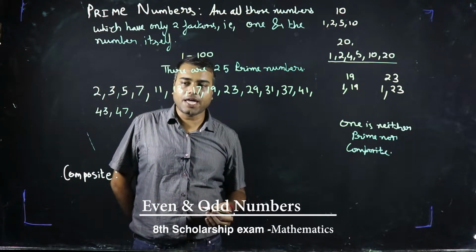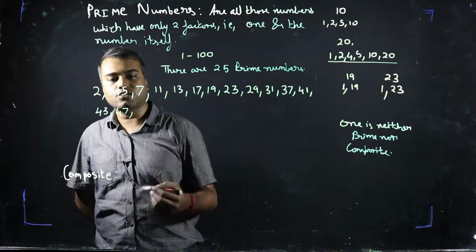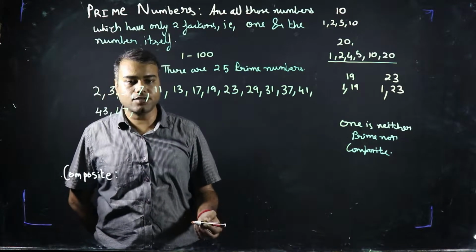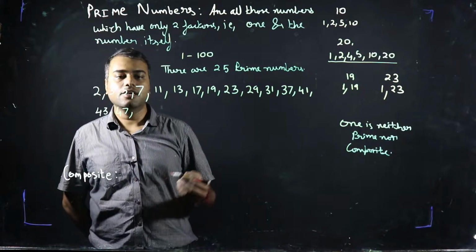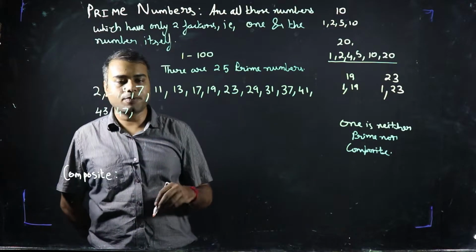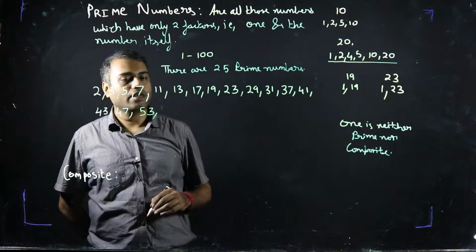48 even, not a prime. 49 divisible by 7, so not a prime. 50 even, so not a prime. 51, it is divisible by 3 and 17, so it is not a prime number. 52 even, so not a prime number. 53, yes, it is a prime number.